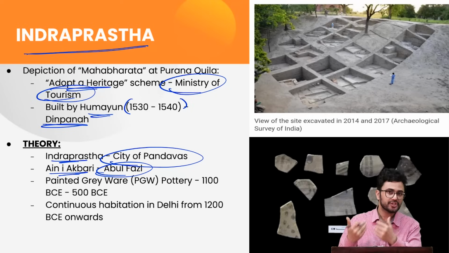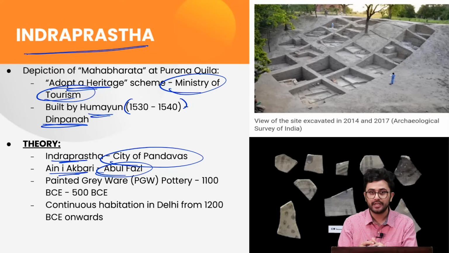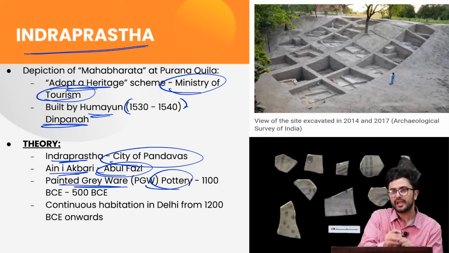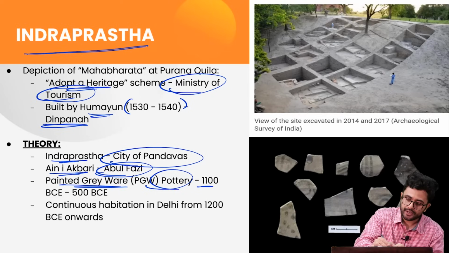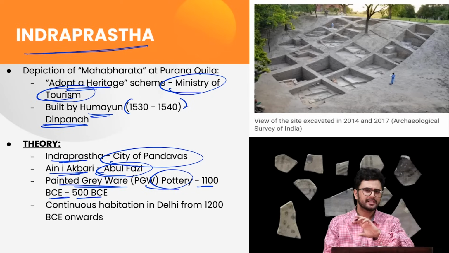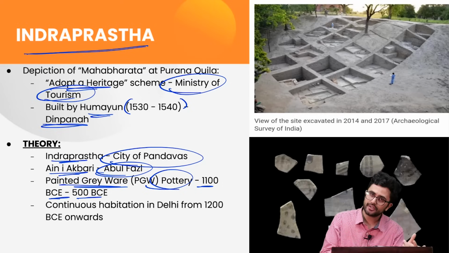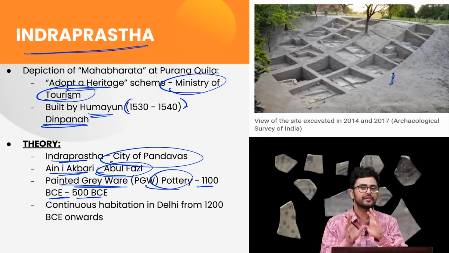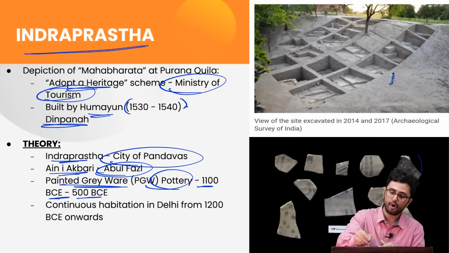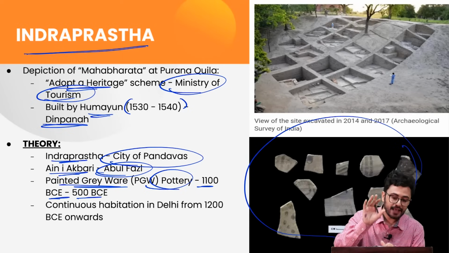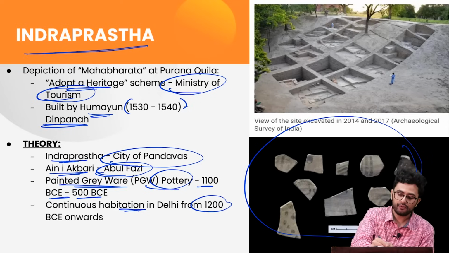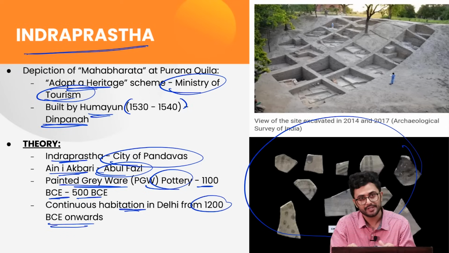Now, the excavations done since the time of B. B. Lal have found painted grey ware pottery here, which we associate with the time period of 1100 BC to 500 BC. Keep in mind that there are several theories and interpretations. We will not dwell on that. We will just focus on the fact that this discovery of painted grey ware pottery from this region shows that there existed a continuous habitation in Delhi from 1200 BC onwards.